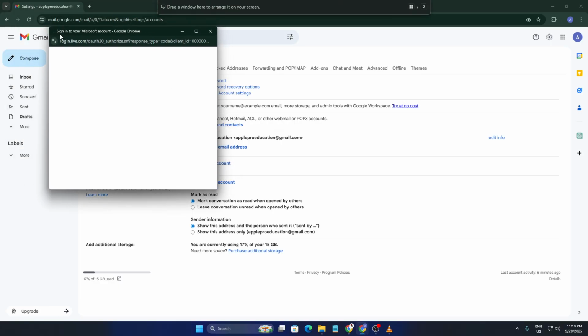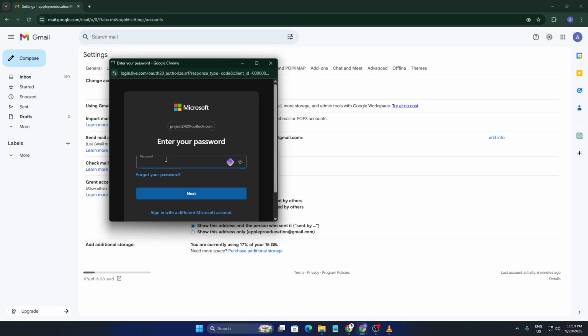At this point, you'll be asked to sign in to your Outlook account. Enter your password, complete any security verification steps, and confirm that Gmail can access your account. Don't worry, this is completely safe and necessary for the sync to work. Once you finish, you'll be redirected back to Gmail.